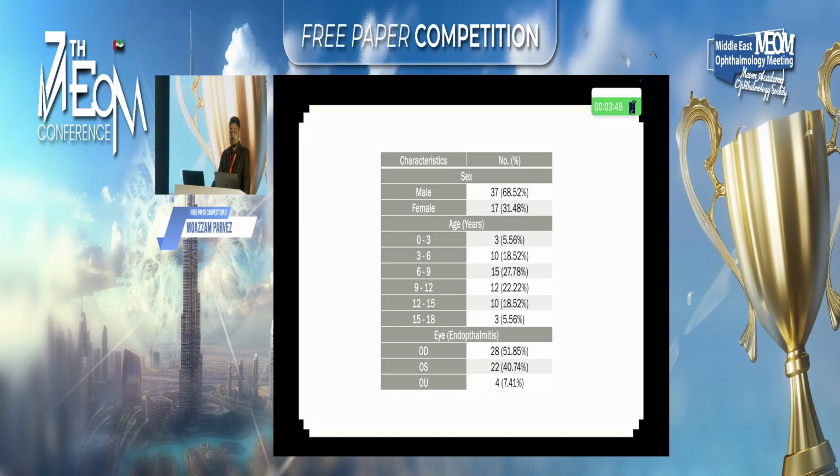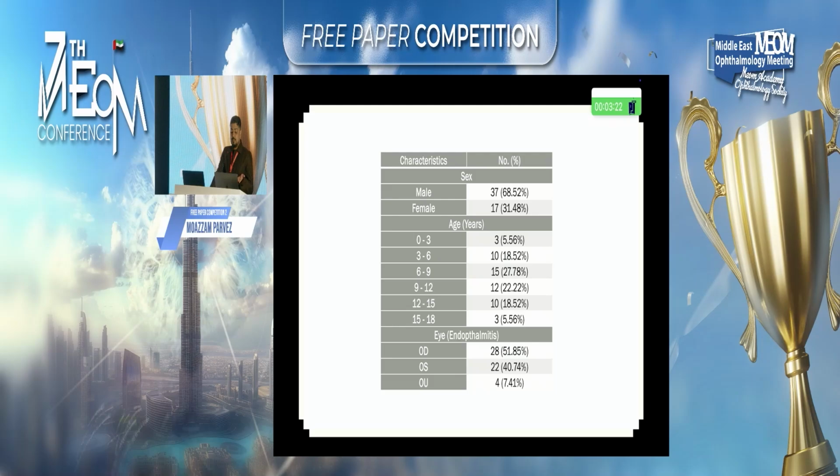Over here we can see the male. So we had 54 patients with 58 eyes. Males were 37 and females 17. In the age group, the highest presentation was between the age group of 6 to 9, having a prevalence of 27.78%, and the age group of 9 to 12 with 12 eyes.